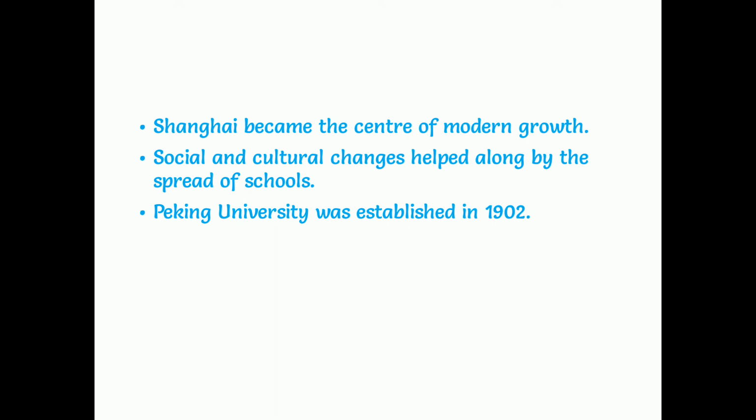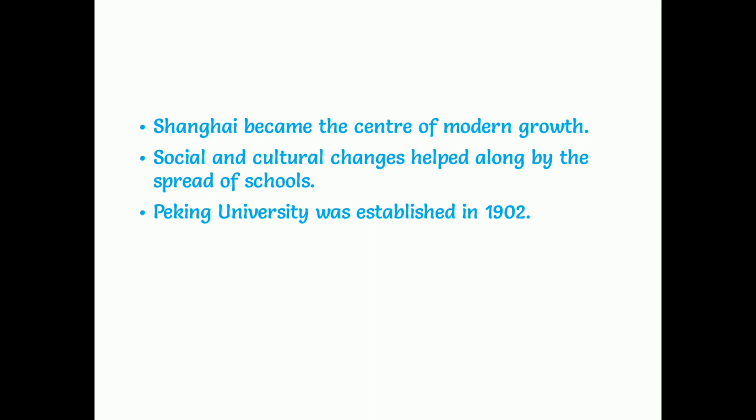Shanghai, one of the very important cities in China. This became a center of modern growth, and many industrial working people used to live in Shanghai. It is a very beautiful city in China. Here we can see different types of petty workers also, and it is a big urban center. Most of the people who worked in towns and cities used to migrate from the villages to Shanghai. Social and cultural changes were helped along by the spread of schools. Schools started spreading at the time of Chiang Kai-shek, and this brought some changes in the society.